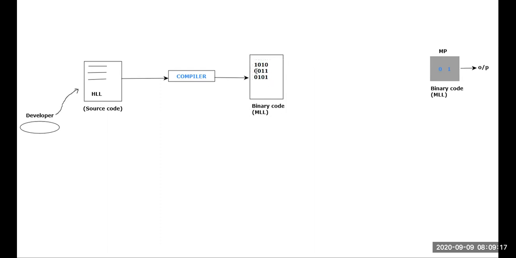All right, now think and answer. Do you think it is directly possible to provide this machine level language to the microprocessor? 100% no. So many things are involved in between. Whenever I want to execute any task using the microprocessor, don't you think it has to be placed within RAM? How many of you are aware of RAM? Whenever you want to execute something, the data should be available on the RAM. Assume that right now I'm using the Zoom application, and right now I'm using the Windows Media Player application.